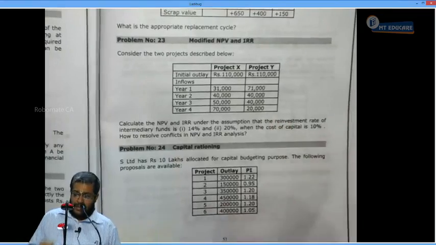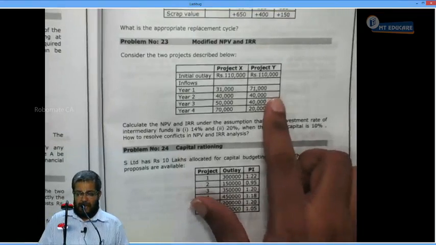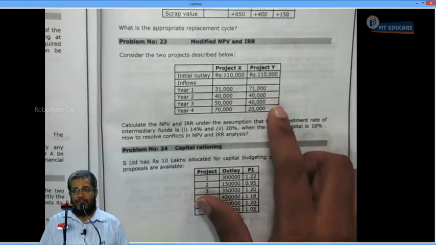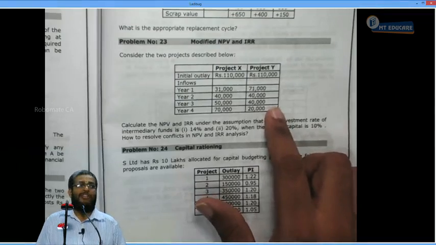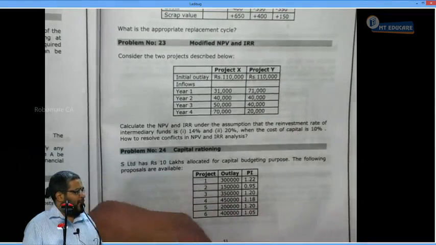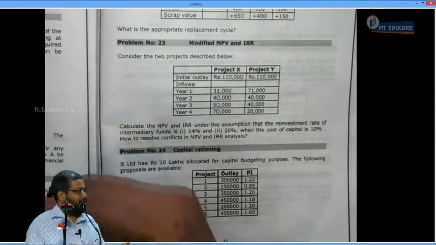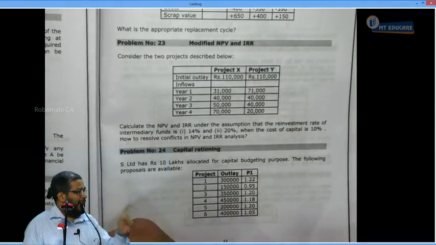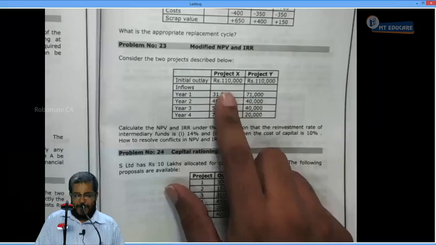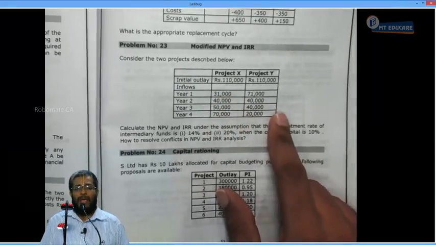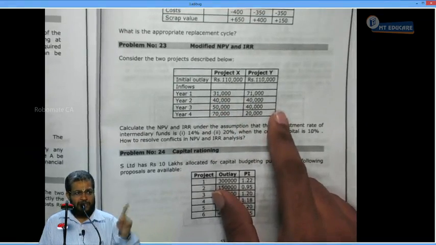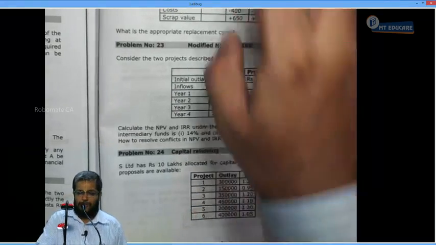Project Y gives me how much inflow? 71 plus 40 plus 40 plus 20, that is 1,71,000. That means project X gives me more total cash flow and project Y gives me less total cash flow. X gives me 1,91,000 and Y gives me 1,71,000. First observation, everybody, yes or no?